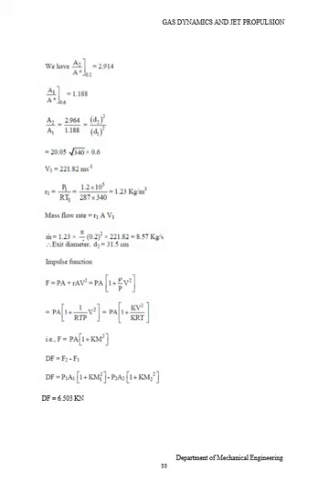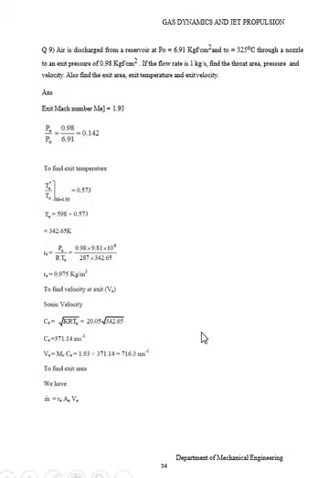Impulse function: we know that impulse function F equals PA plus rho A V square, equal to PA into 1 plus rho divided by P V square, equal to PA into 1 plus 1 divided by RT times V square, equal to PA into 1 plus k V square divided by k R T. That is, F equals PA into 1 plus k M square. That is, dF equals F2 minus F1. Therefore dF equals P1 A1 1 plus k M1 square minus P2 A2 1 plus k M2 square. Therefore the impulse function dF equals 6.53 kilonewton.